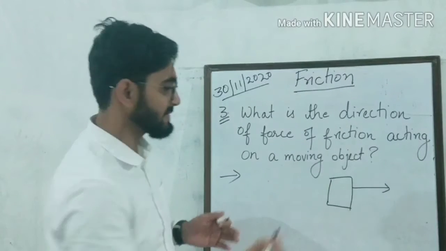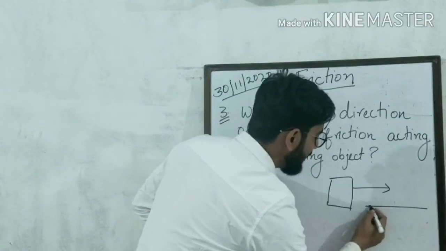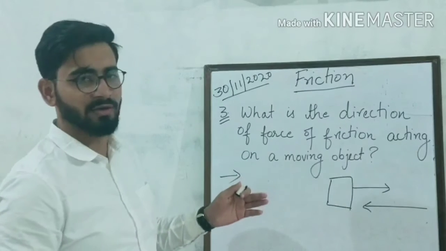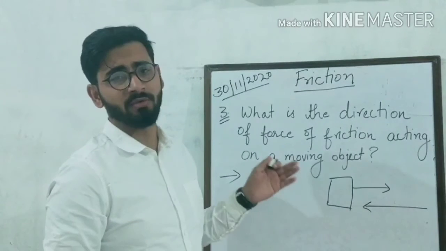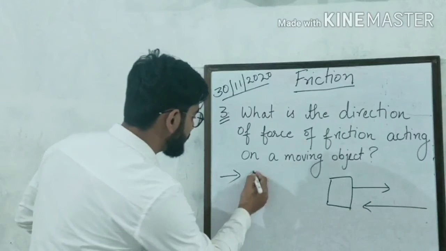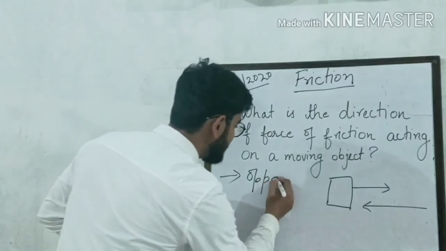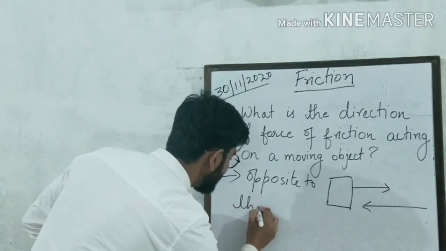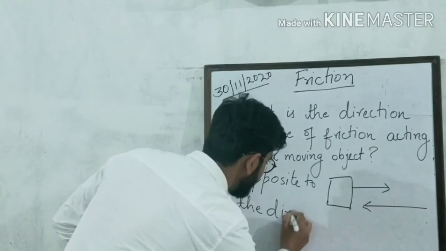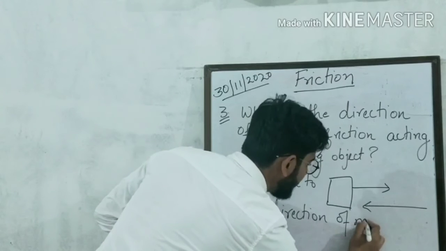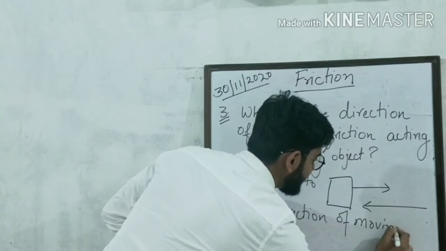Tell me. Yes, the direction will be the opposite. The direction of the force of friction acting on a moving object is opposite to the motion of the object. Always remember that. It is opposite to the direction of moving object.